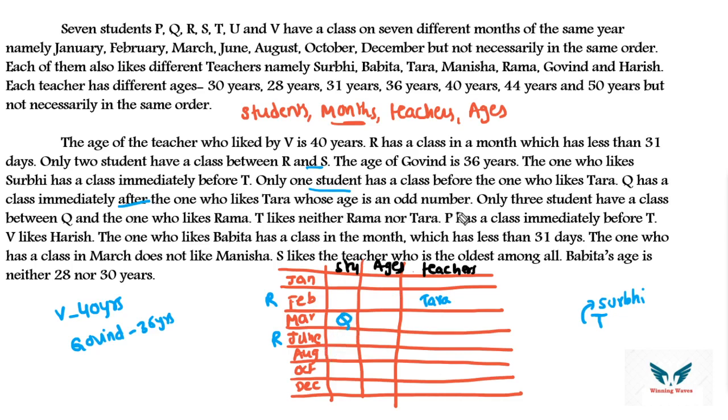So whose age is an odd number? Tara's age is odd number. So out of the given ages, there is only one odd, which is nothing but 31. So Tara's age is 31.